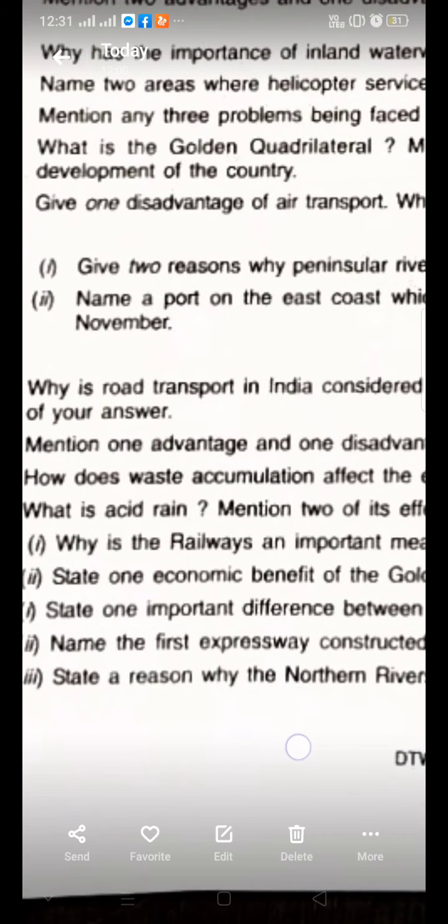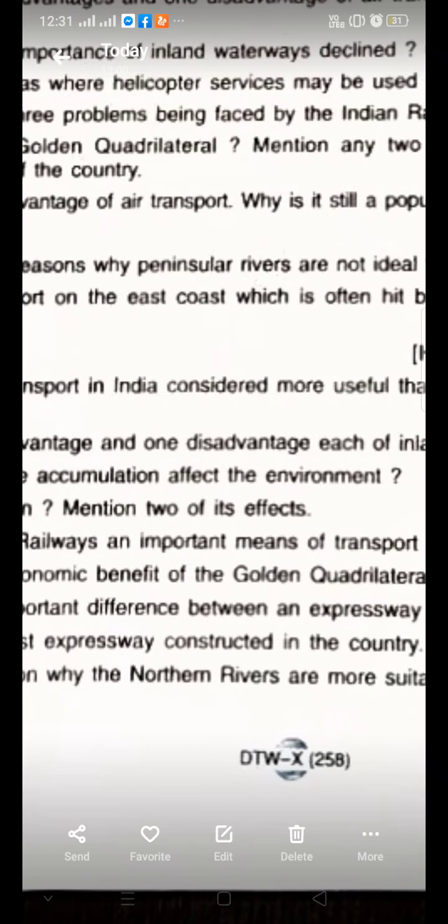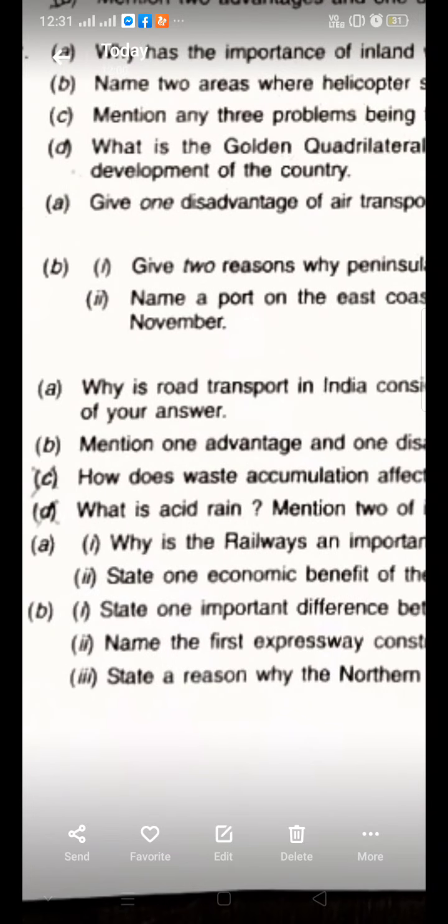Okay, now state a reason why the northern rivers are more suitable for navigation than the Deccan rivers. Firstly, because the northern rivers are snow-fed, they are perennial in nature, they are rain-fed also, they have water throughout the year. Secondly, the river flows through the fertile plains.